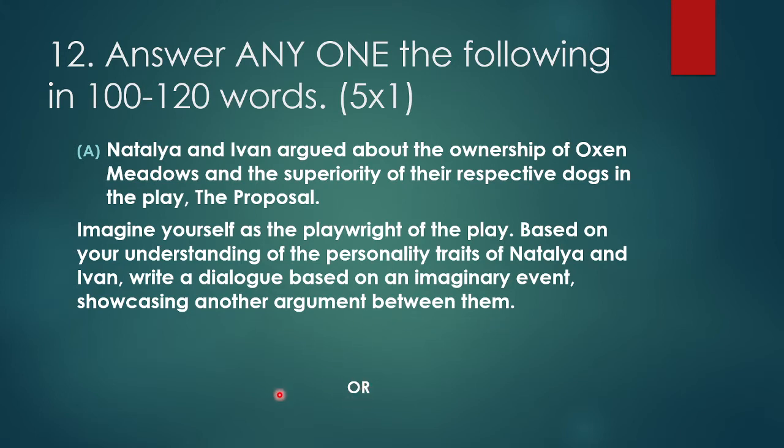Or. So, or is the second part of the same question that I'll be dealing with later. First, we will discuss the A part. So, now you've understood it is imagine yourself as the playwright. So, you are the author, you are the playwright of the play, and based on your understanding of the personality traits of Natalia and Ivan, as you read the play, based on how the character traits are for both the characters, you have to invent an imaginary dialogue between the two, showcasing another argument between them.